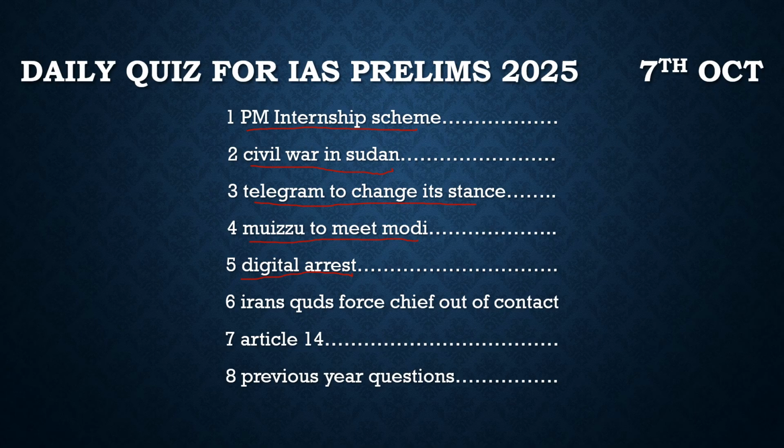So they will manipulate you, ask you to stay on the video call for the time being, and ask you to give funds so that this case would be over. In this way they manipulate poor people.